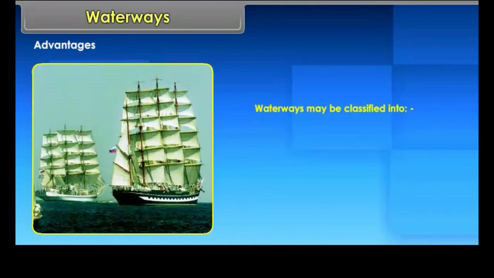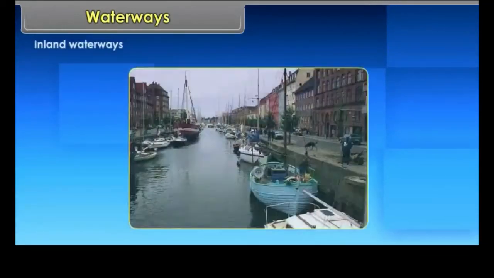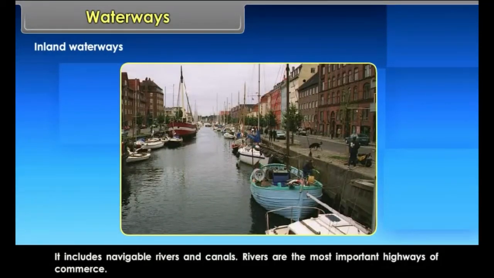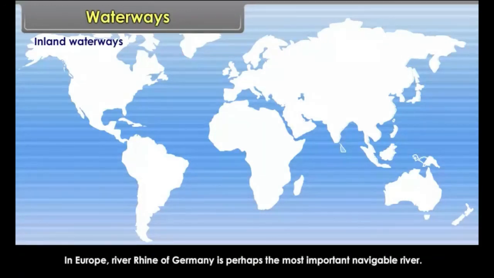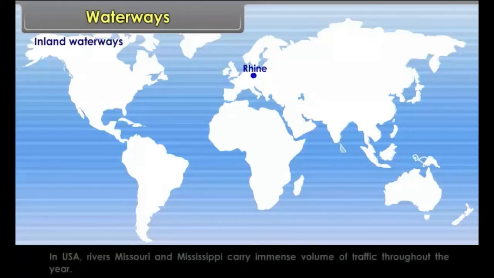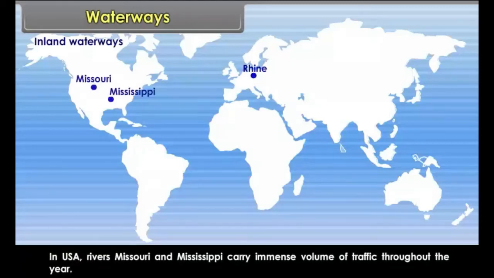Waterways may be classified into inland waterways and ocean transport. Inland waterways. It includes navigable rivers and canals. Rivers are the most important highways of commerce. In Europe, River Rhine of Germany is perhaps the most important navigable river. In USA, rivers Missouri and Mississippi carry immense volume of traffic throughout the year.